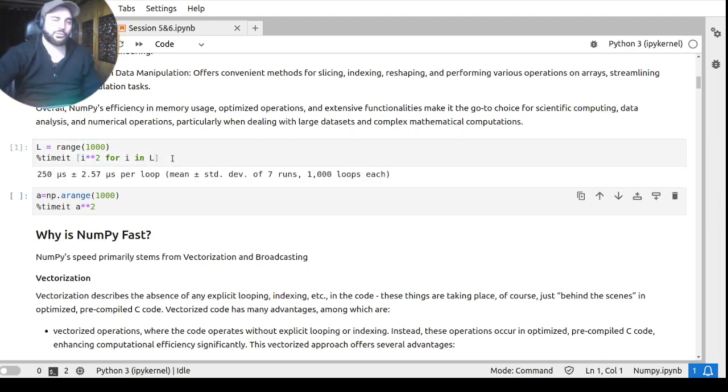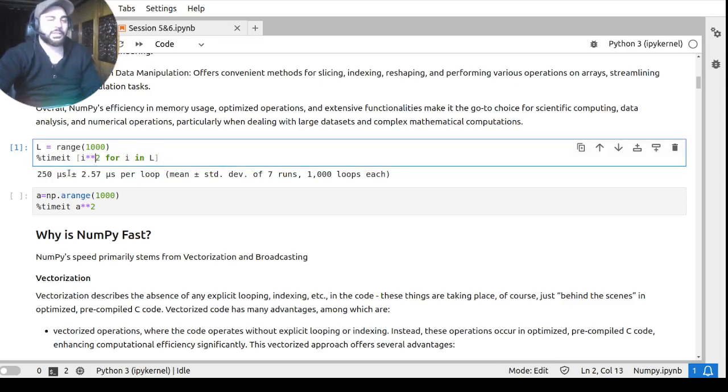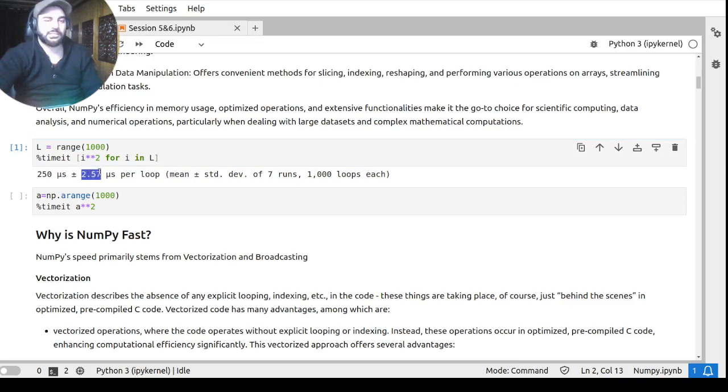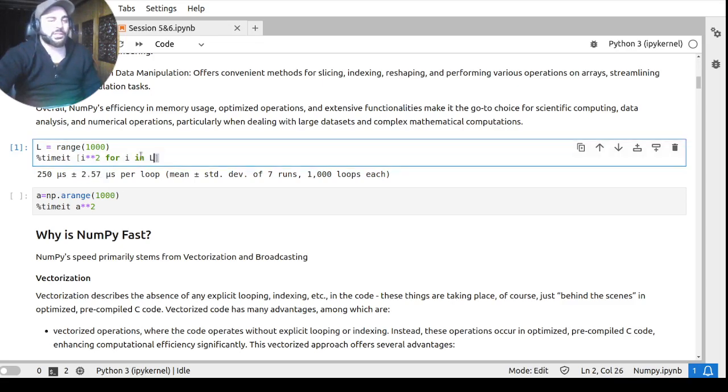It is going until you saw that on average it took 250 microseconds. Microseconds means per operation. If you know a little bit of stats, 250 microseconds means 250 into 10 to the power minus 6 seconds basically. So these are microseconds per operation, and this is called standard deviation. We'll see what it means. So this is by using the normal list in Python.